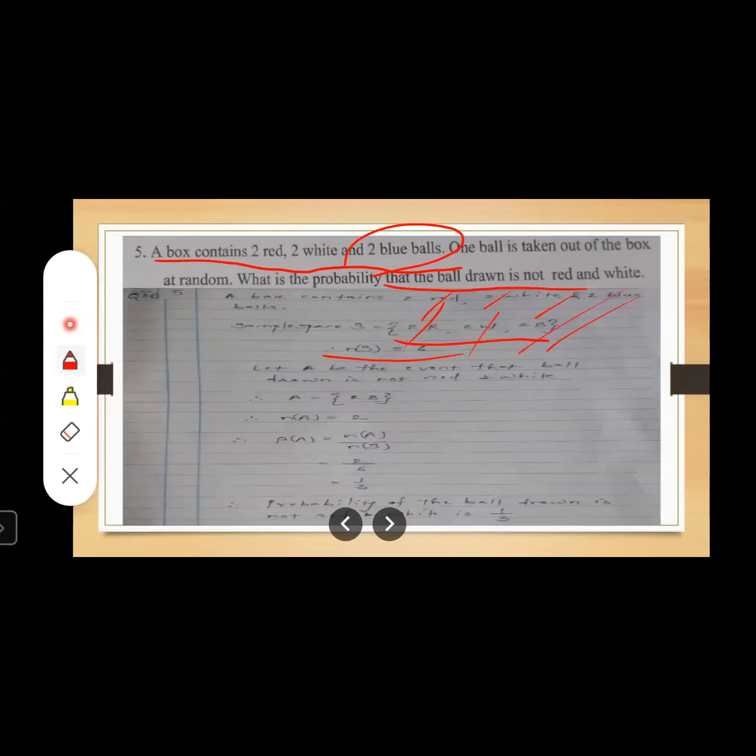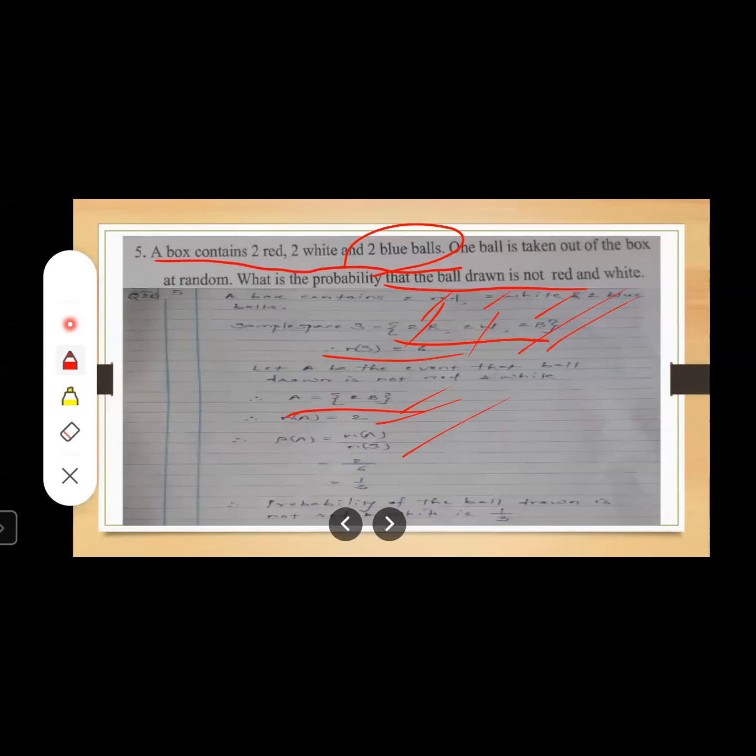So what is remaining? 2 blue balls. So let us write our favorable outcome in terms of the event in the form of a set. So A is equal to, in curly brackets, 2 blue balls, right? So how many outcomes are there? How many sample points are there? Which actual words should you use here? Sample points. How many sample points are there in the event A? 2. So let us write this as nA is equal to 2.